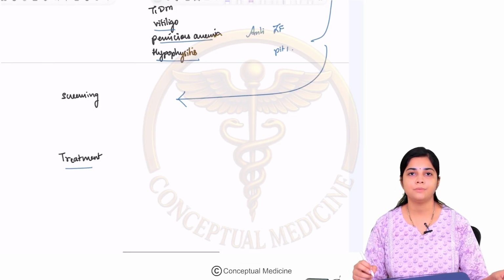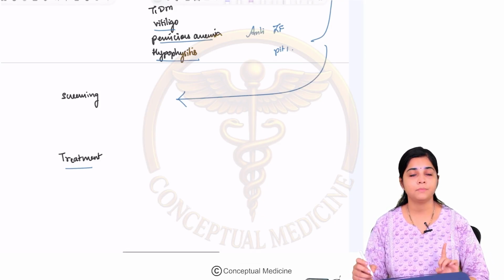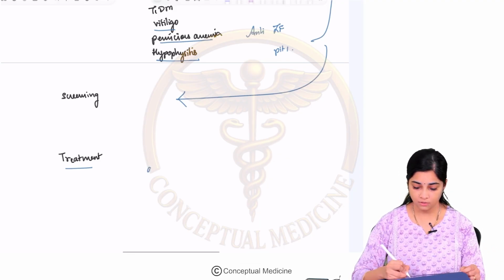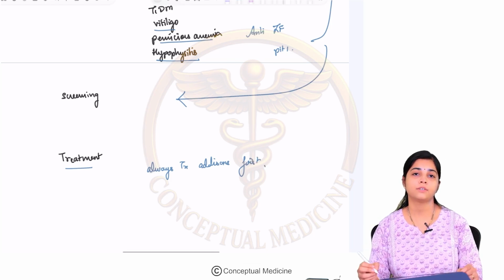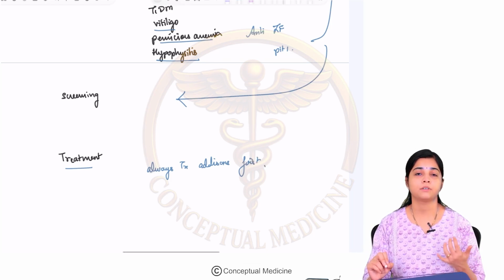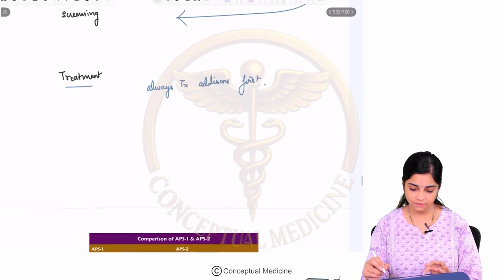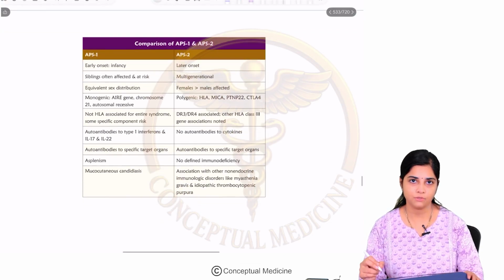Autoimmune thyroiditis, you replace with thyroid. If there is adrenal insufficiency, the same pearl that we have learned for APS1, we have to apply here as well. Always treat adrenal insufficiency first. So always give your glucocorticoid replacement if required, your mineralocorticoid replacement, and then only go and replace your thyroid hormones. Fine. So let us look at the differences between APS1 and APS2.